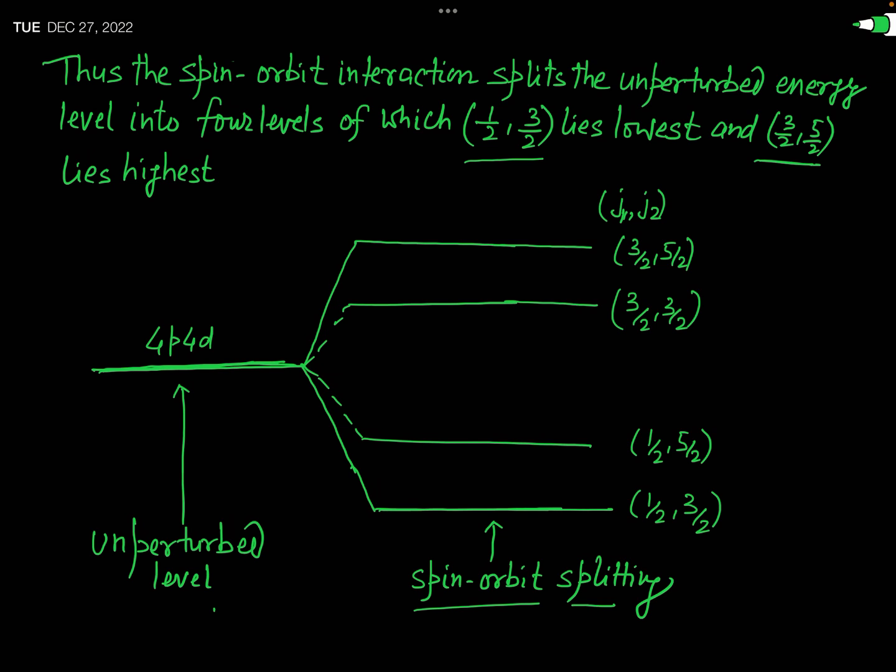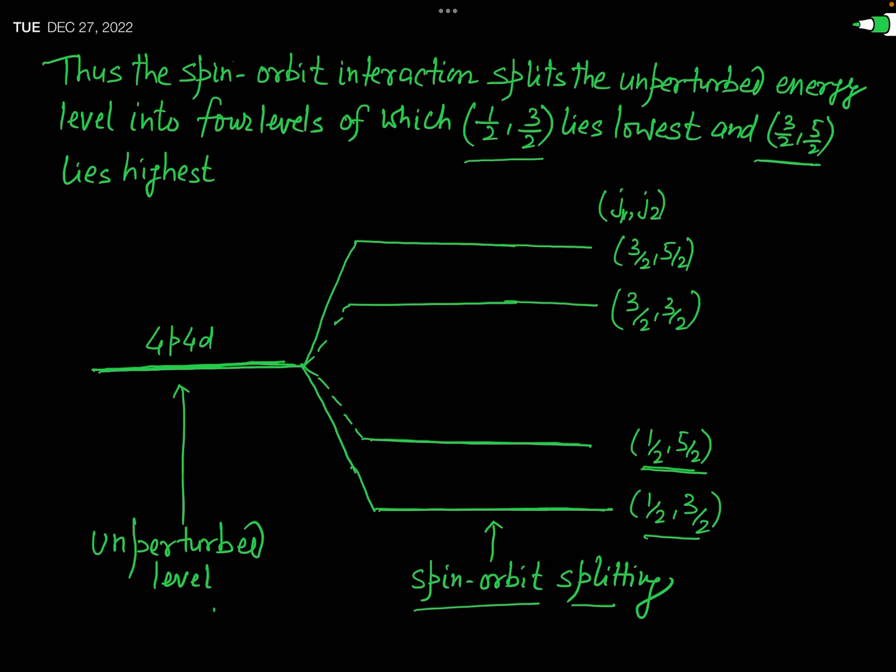This lowest horizontal line represents the combination 1 by 2, 3 by 2, and this horizontal line is for the combination 1 by 2, 5 by 2, and you can see the other energy levels. So due to the spin orbit interaction, this unperturbed energy level 4p4d has been split into 4 energy levels.